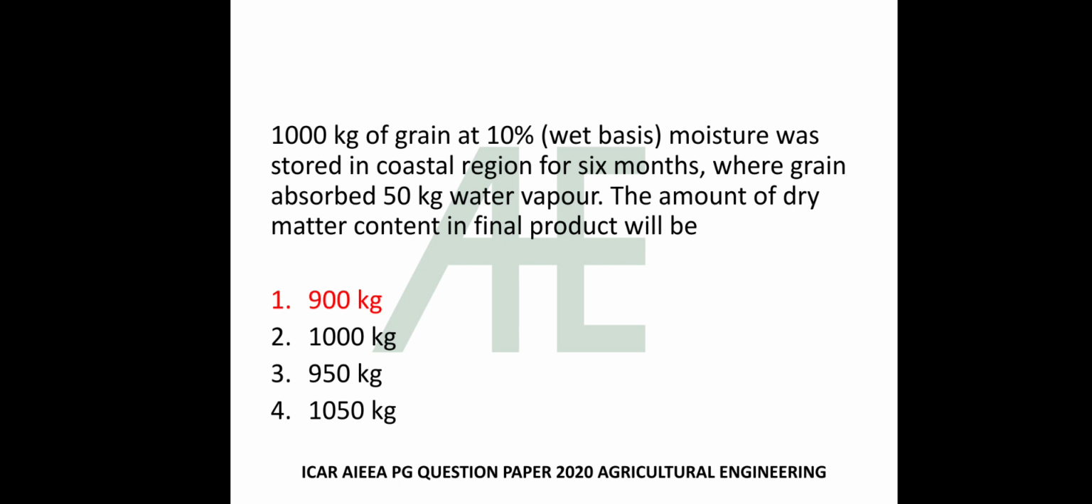1000 kg of grain at 10% wet basis moisture was stored in coastal region for 6 months, where grains absorbed 50 kg water vapor. The amount of dry matter content in final product will be 900 kg, 1000 kg, 950 kg and 1050 kg. So in 1000 kg of grains 10% wet basis moisture was there. That means 900 kg dry matter is present in 1000 kg of grains. So amount of dry matter is 900 kg.